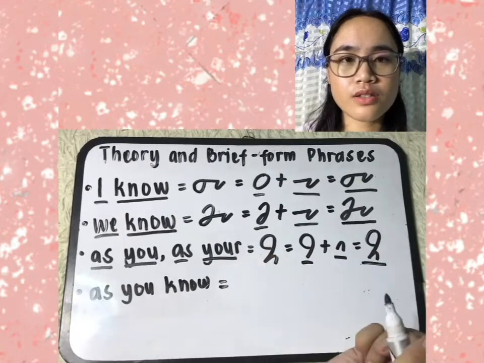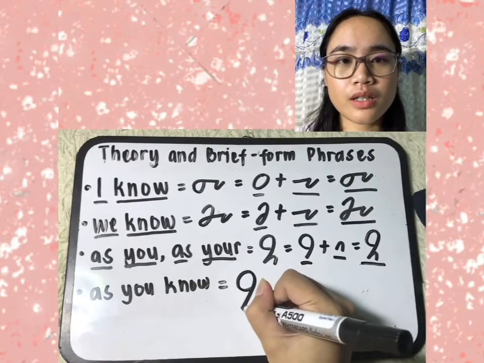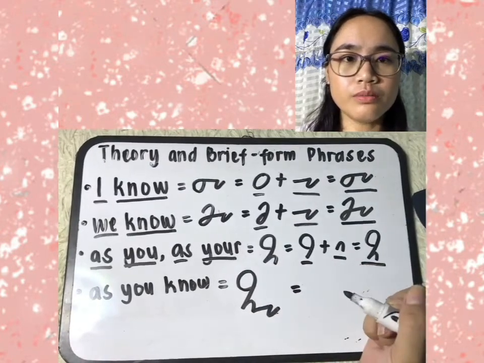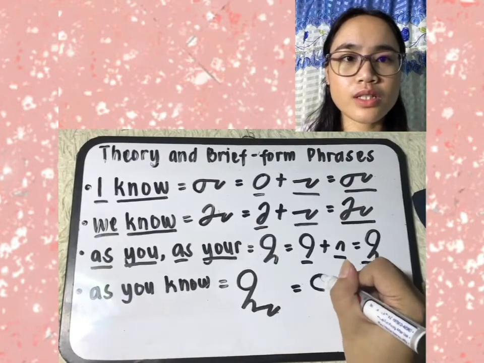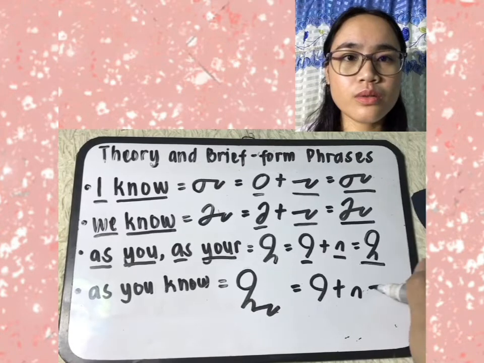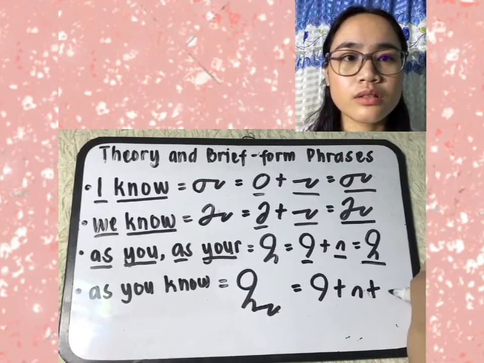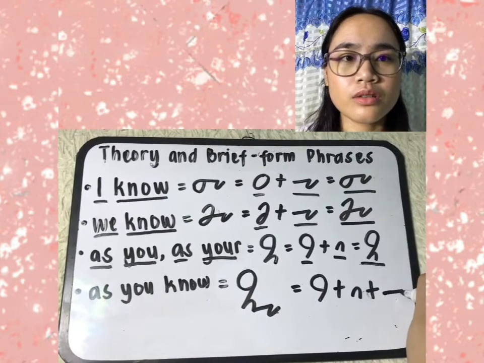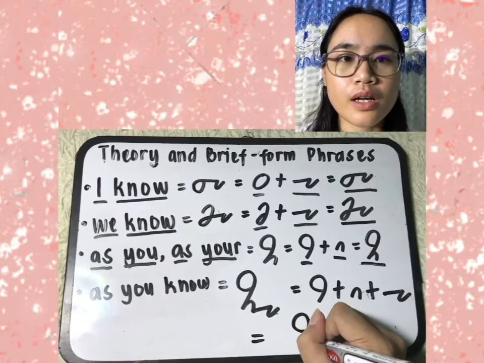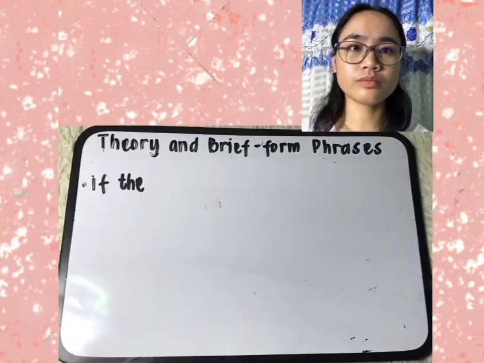Next phrase, as you know. So AS again, big circle, right S, U hook, N O. If we're going to dissect it, AS plus U hook for you, then N O for know, because we write what we hear. So as you know.